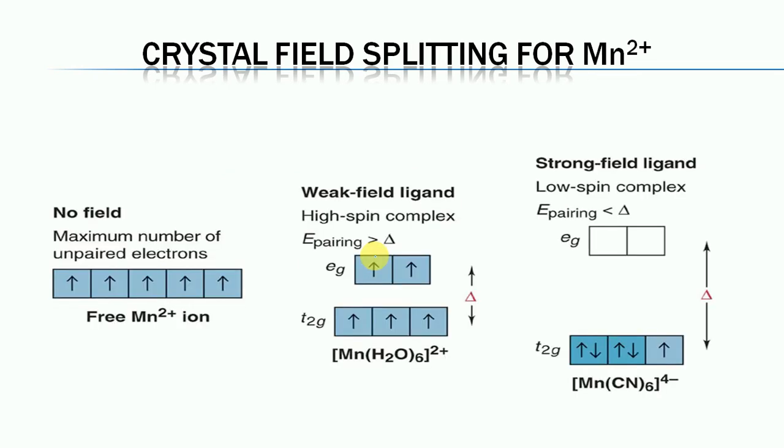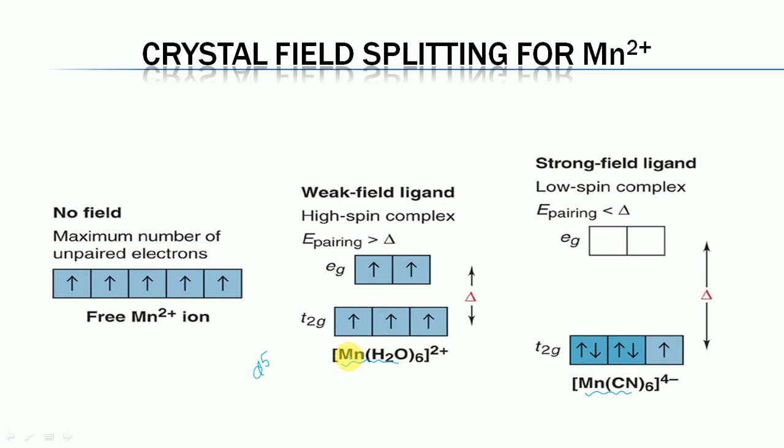Similarly, the case of the manganese 2+. Here, manganese is bonded with 6 water ligands, and in this case, manganese is bonded with 6 cyanide ligands. Again, both complexes have a total of 5 electrons in their d orbitals.